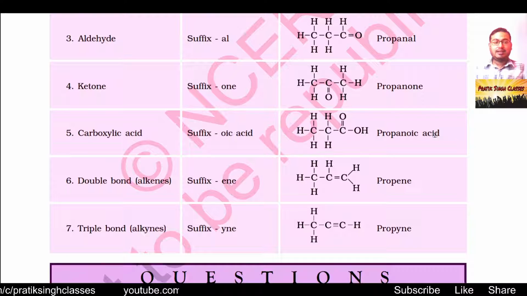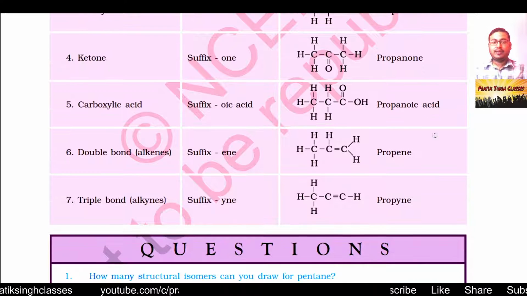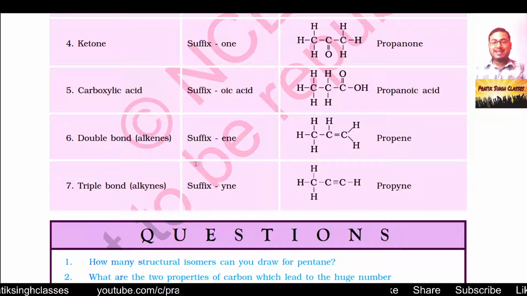Likewise carboxylic acid, the suffix is -oic acid, bond COOH. Here you can see we have 3 carbon atoms, so propa and -oic for COOH, so we will have the name propanoic acid. Then for double bond alkenes, 3 carbon atoms, the word came propene. And when we have a triple bond, it is propyne.